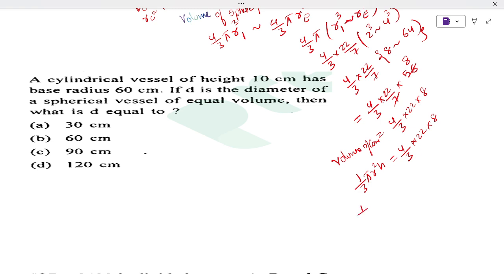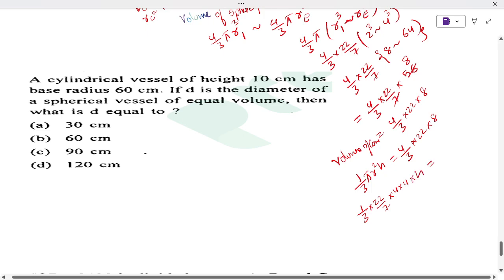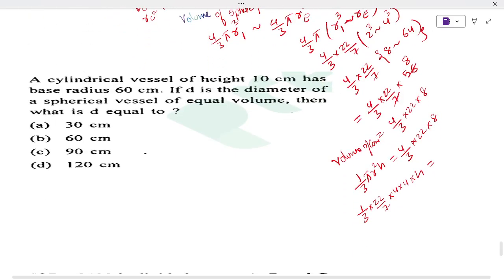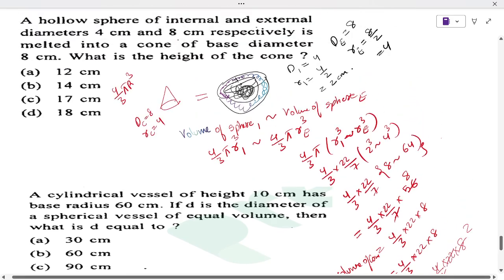So here one-third pi, 22 by 7, into 4 into 4, into height, is equal to 4 by 3 by 3 into 22 into 8. So 4 cancels, 3 cancels, 22 cancels, 4 twos. That means here the height will be what? 7 twos will give us 14 centimeter. So 14 centimeter will be the answer.